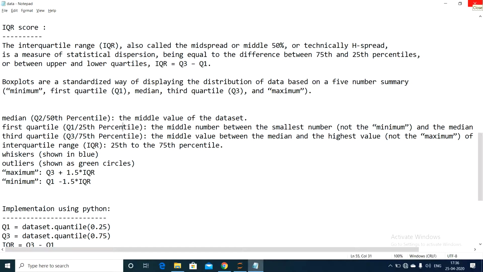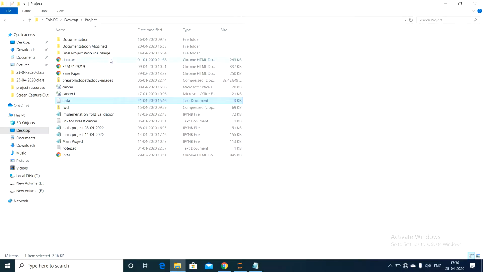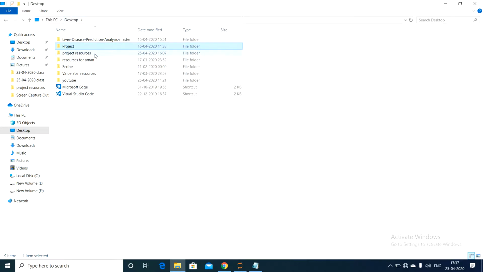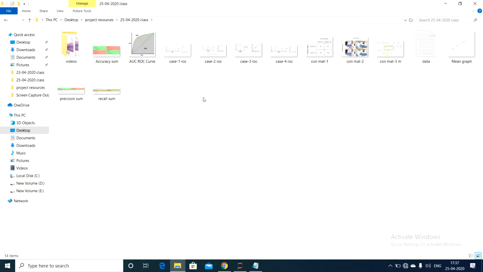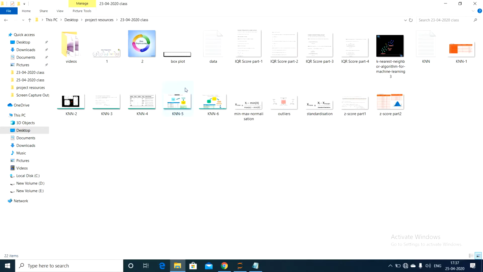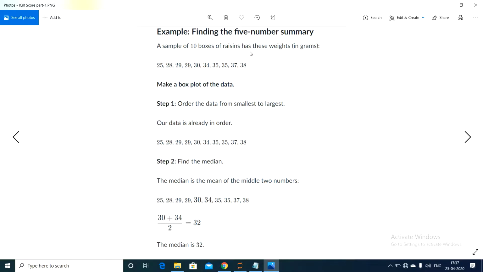Now let us move on to the IQR problem. Let me open that directory in desktop, project resources. Here I am taking a problem which has 10 boxes of raisins with weights.